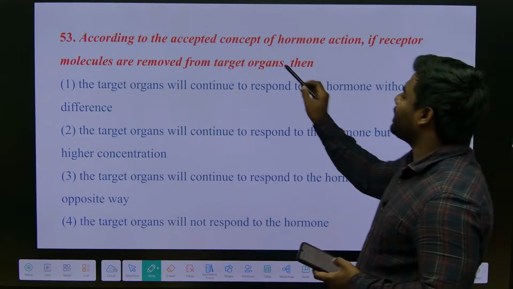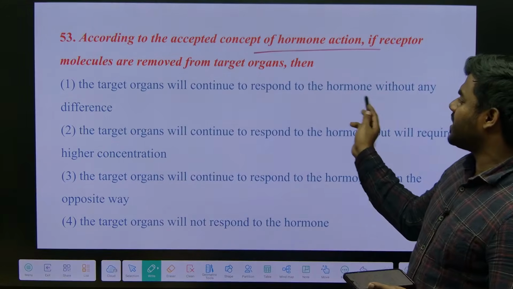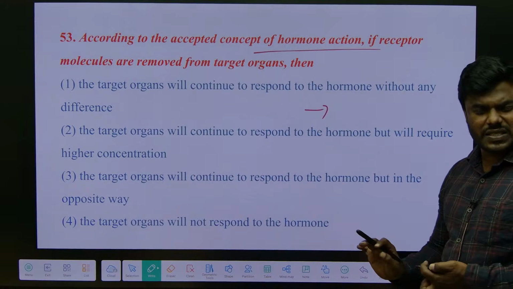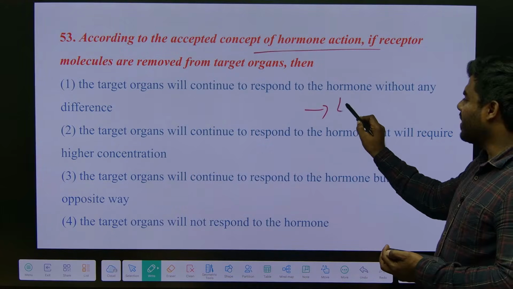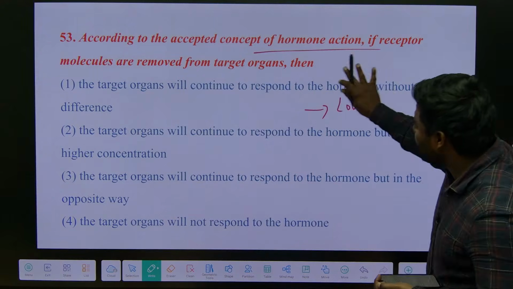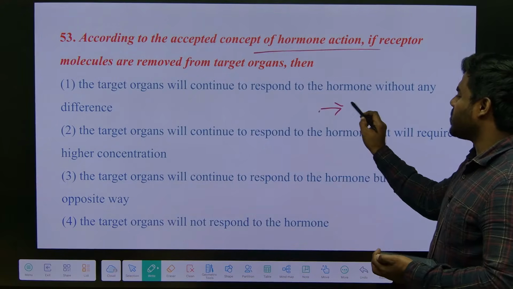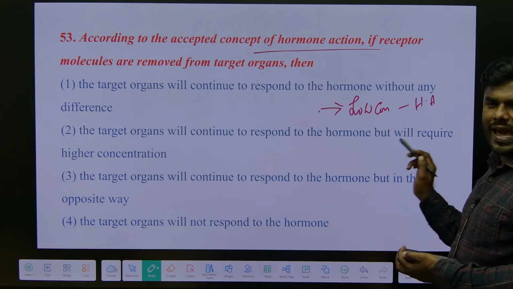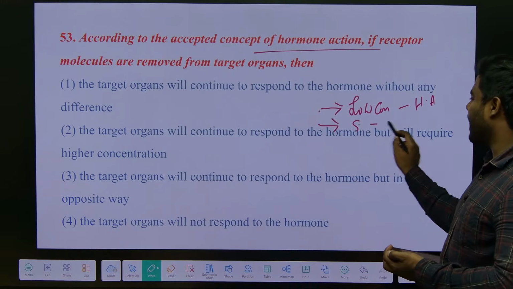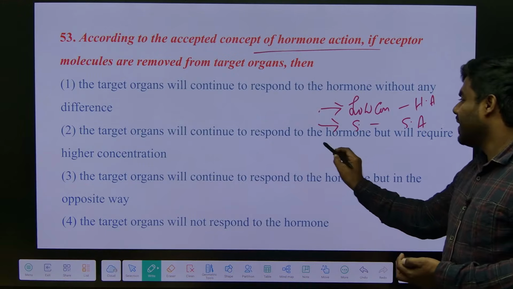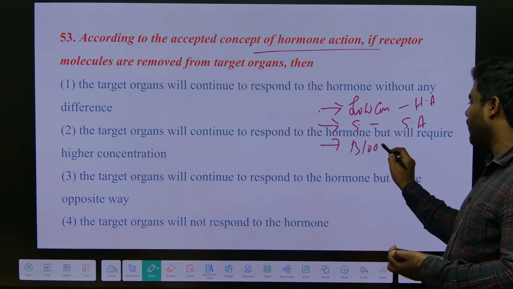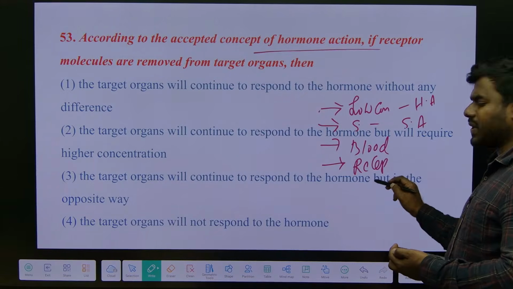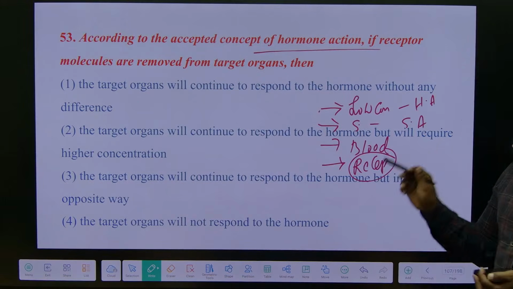According to the accepted concept of hormone action, if receptor molecules are removed from the target organs, we studied the properties of hormones in the first class. Hormones are low molecular weight, or some are high molecular weight, and we studied that hormones are always released at a lower concentration. Lower the concentration, higher the activity. And we studied that the site of production and site of action are different. They always use blood as their stream of transport. And if they want to work, definitely they require a receptor. Whether it's an intracellular or extracellular receptor, they require the receptor.